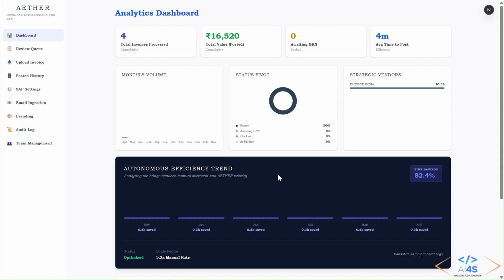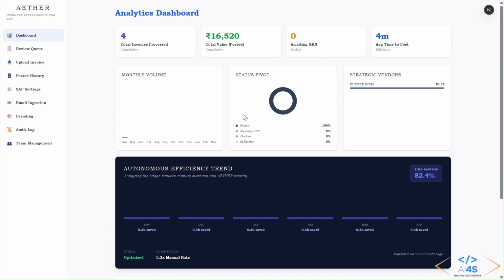You can see the status of every invoice, monitor vendor performance, and identify bottlenecks before they become fees, where we are turning that chaotic clerical task into a transparent, data-driven operation. In this dashboard, the analytic data are shown here. As you can see, the monthly volume of invoices, how many invoices are coming on a monthly basis, that graph is shown here.